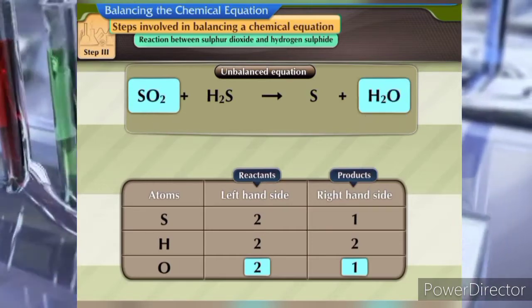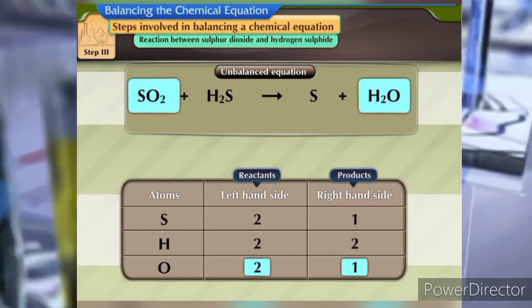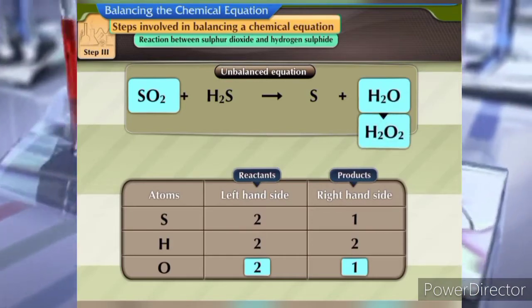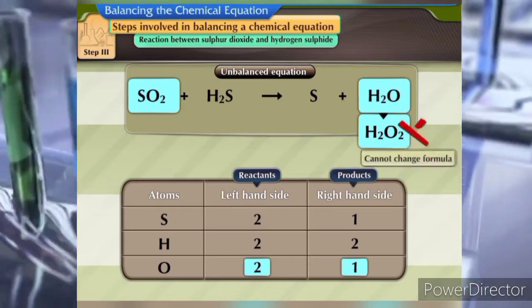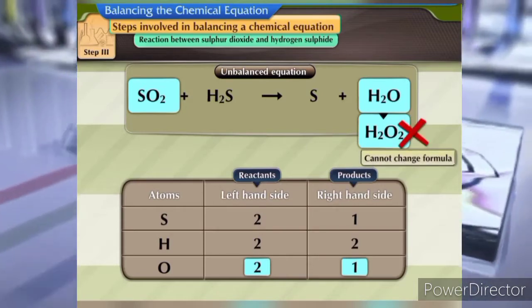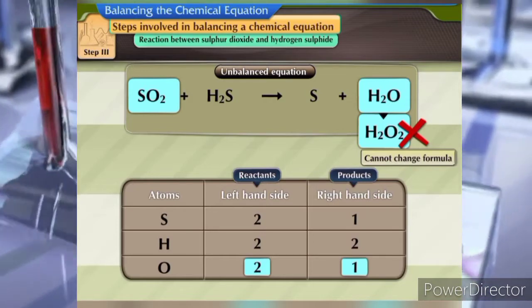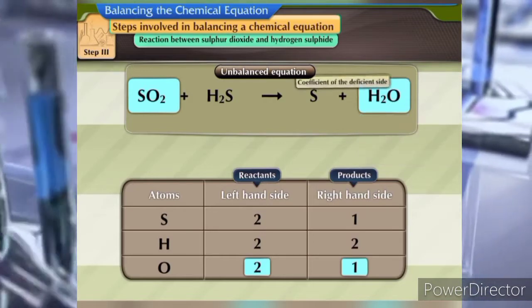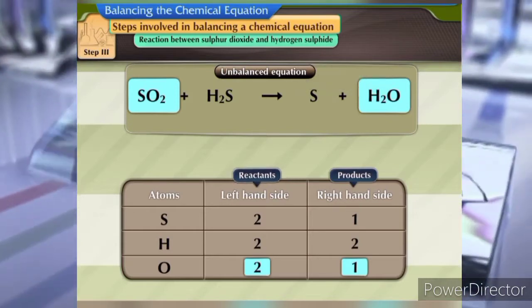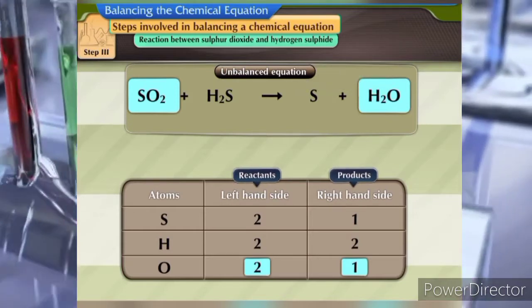To balance the number of oxygen atoms, we cannot change H2O to H2O2. In other words, we cannot change the formulae of a reactant or a product to balance a particular element. But we can change the coefficient of the deficient side, whether it is on the reactant side or the product side.